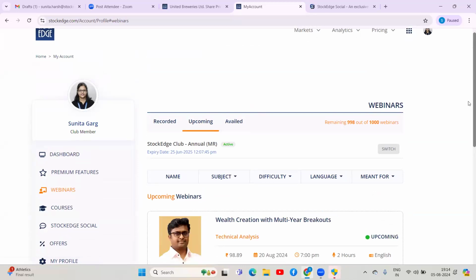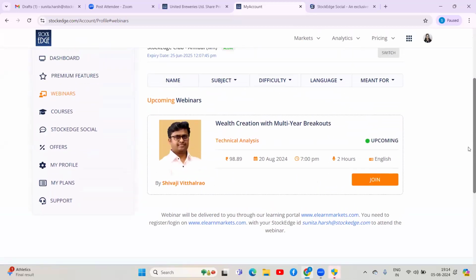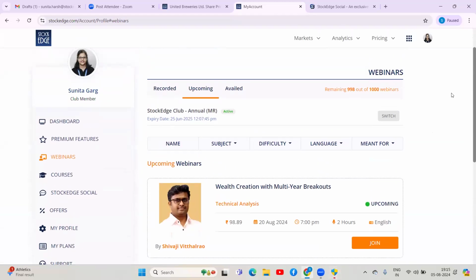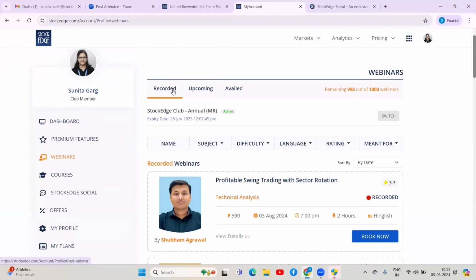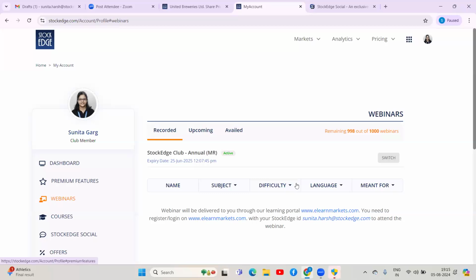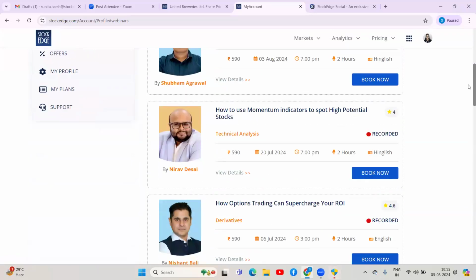Upcoming means if we are planning some webinars in future, they are listed here. Currently we can see only one webinar by Shivaji sir. So you can book upcoming webinars and see the pre-recorded webinars also. How this works is you come to stockist.com, click on your profile dashboard, the page will open up, click on webinars, and you can avail all the webinars here for free.